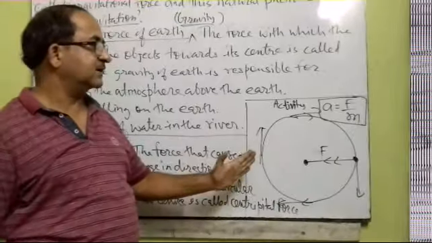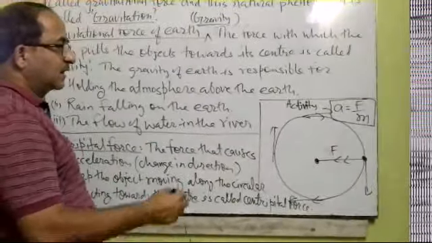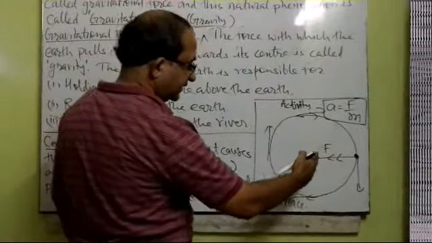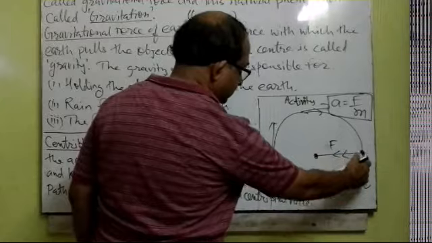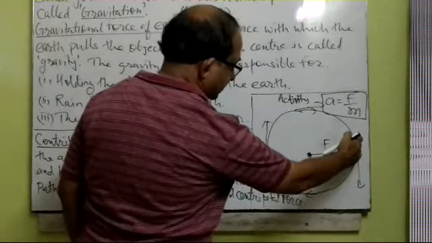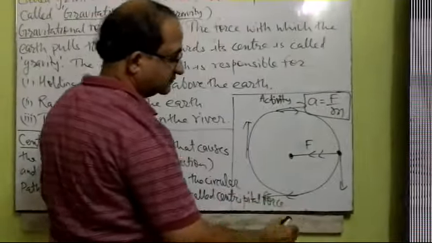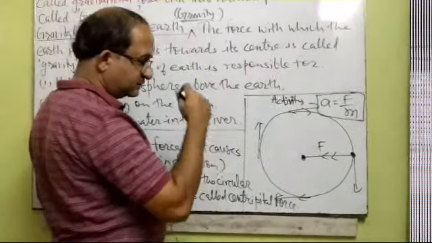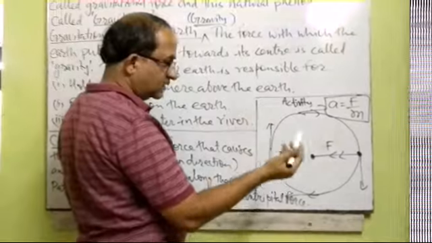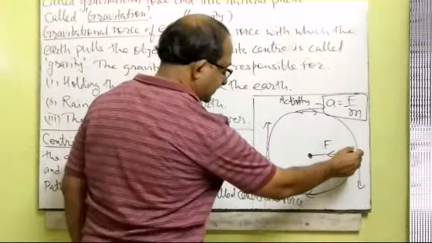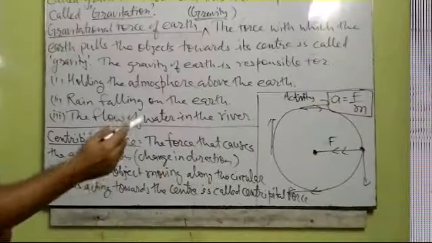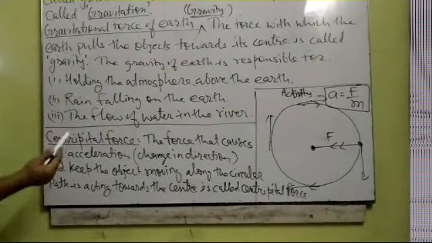When you stop applying the centripetal force, which means your string breaks, then the stone will move off in the direction along its tangent. Whenever the stone is free from our control, meaning we are not applying any centripetal force, the stone will go off along the tangent, and in this way the circular motion will stop.